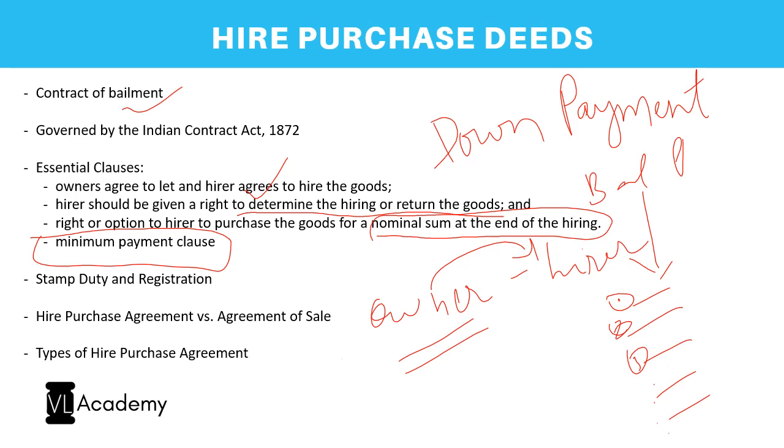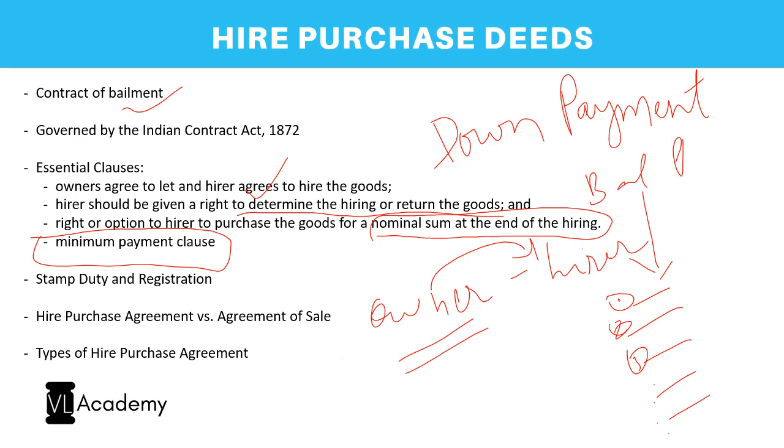Then coming to the concept of stamp duty and registration, again the same thing applies. So stamp duty, as per the Indian Stamp Act, the respective state stamp duties should be looked into, and for registration, if it is dealing with any immovable property, registration is also mandatory. And we have to strictly differentiate a hire purchase agreement from an agreement of sale, for the simple reason that you should not construe it as an agreement of sale. In an agreement of sale, there is a compulsion to perform the contract, that is to buy the property, whereas in a hire purchase it's not so. It is a mere option, and hence it should be treated as an option only.